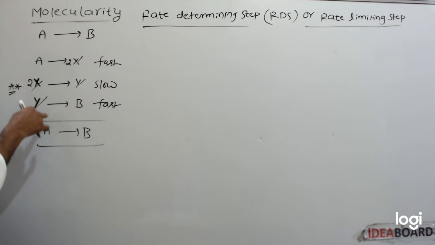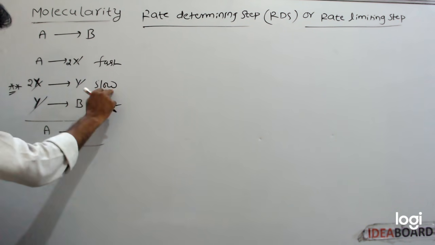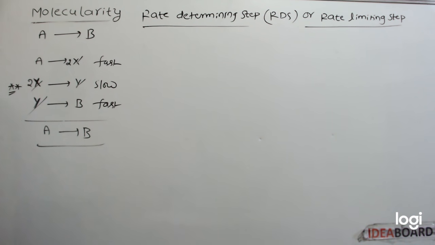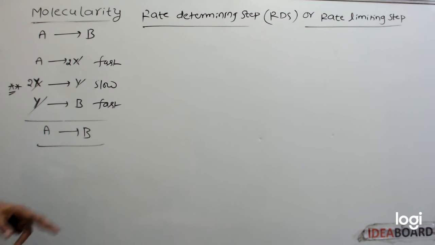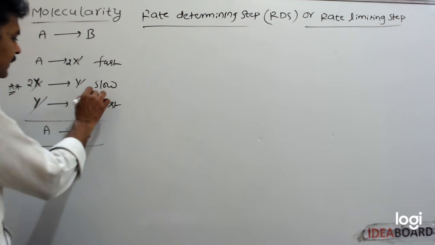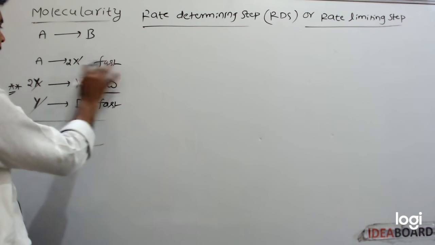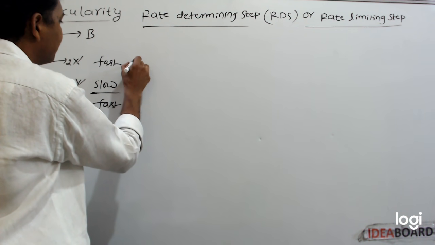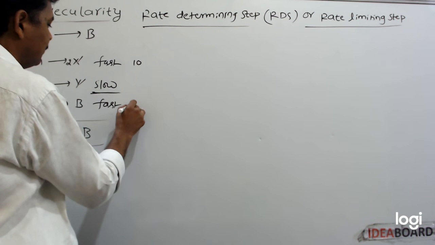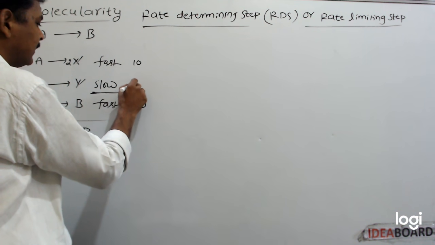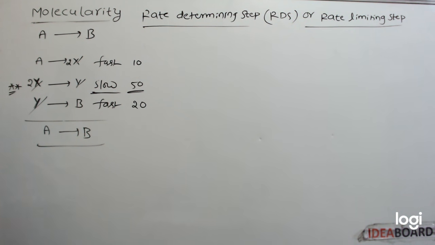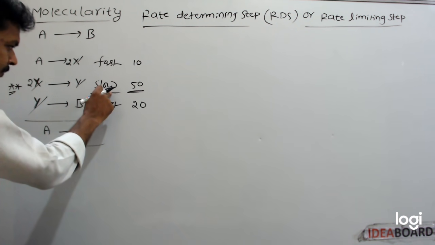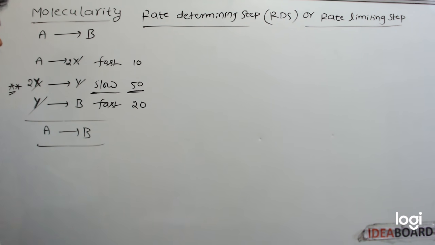In these three elementary reactions, if it is the slow step, then the overall rate of reaction is controlled by this slowest step. For example, if the time required is 10 minutes for this reaction, 20 minutes for this reaction, and 50 minutes for this one, the overall rate of reaction is controlled by this elementary step. So this is the rate determining step.